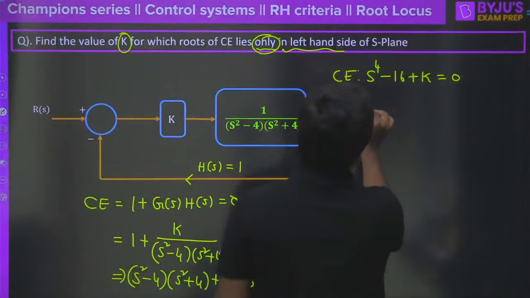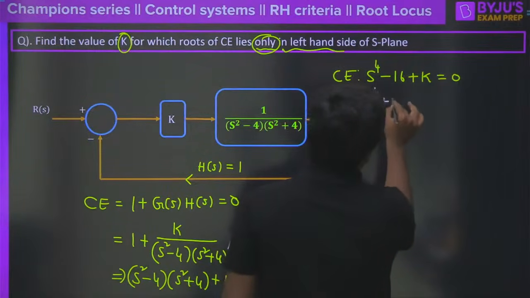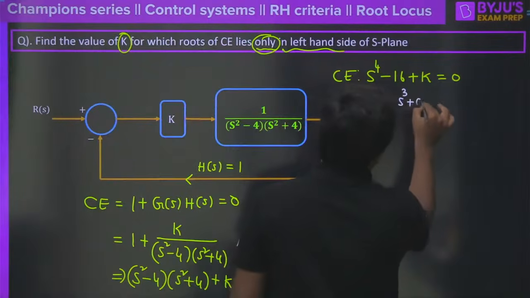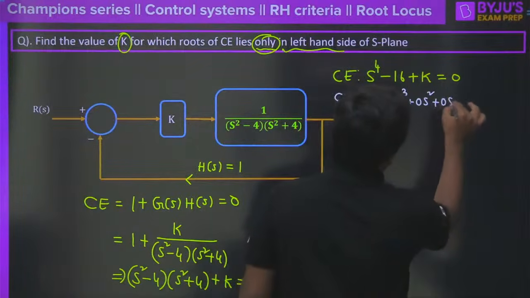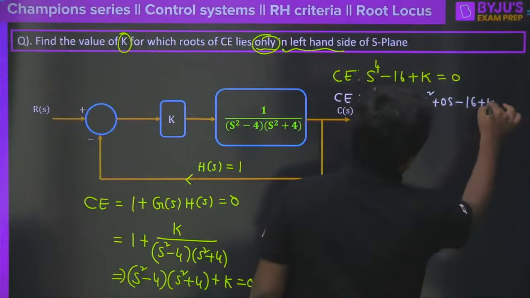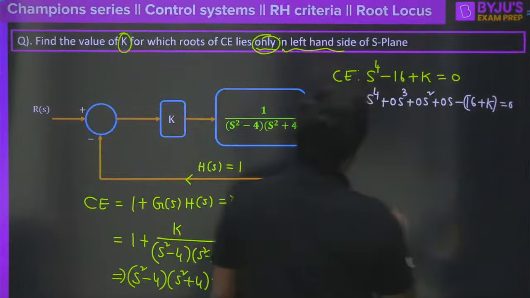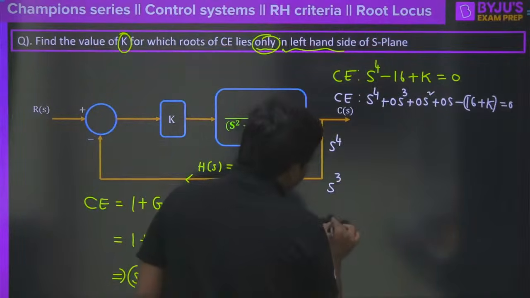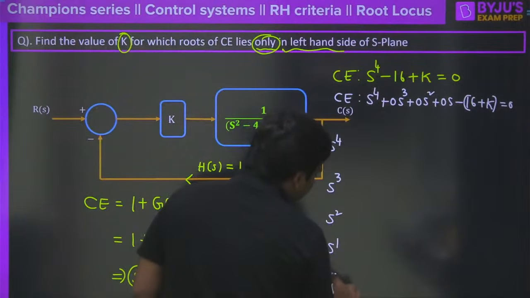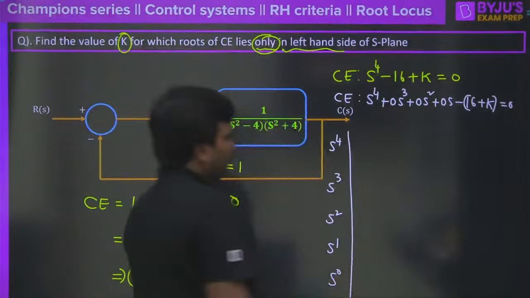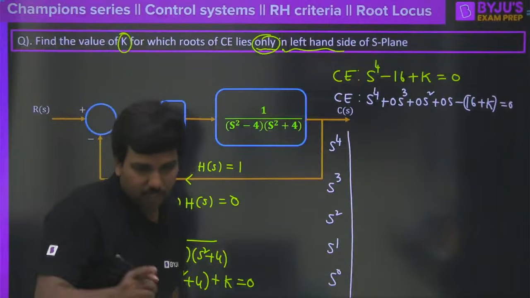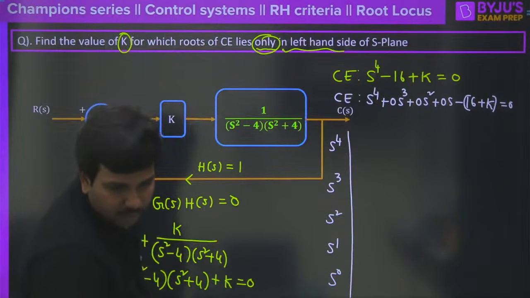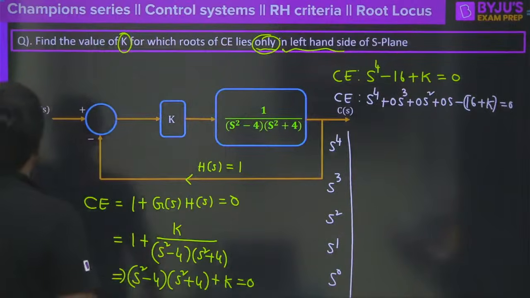So first of all, the characteristic equation, if you are clever enough, you can write down like this: s power 4 plus 0 into s cube, plus 0 into s square plus 0 into s, minus 16 plus k, the constant value, equal to 0. So if I write this in the Routh array, s power 4, s power 3, s power 2, s power 1 and s power 0 here. Clear? S power 4 and s power 1. Unstable system. Soumya Bal has given the answer. Siddiqui has also given. Let me see.